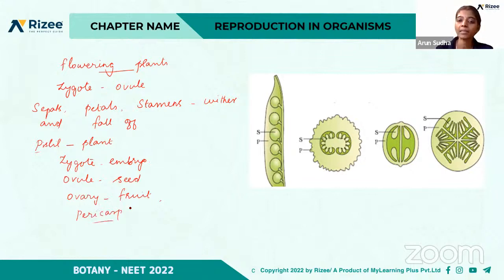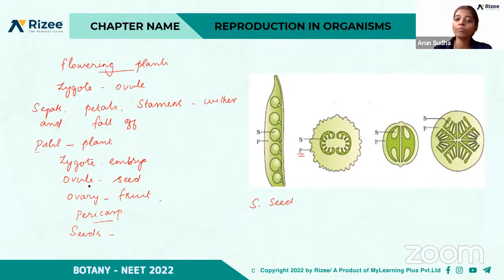And then it covers the seed, and the seed is dispersed, and then they germinate under favorable conditions. So here S represents the seed, and P forms a protective coat that is called the pericarp, right? P is the pericarp.